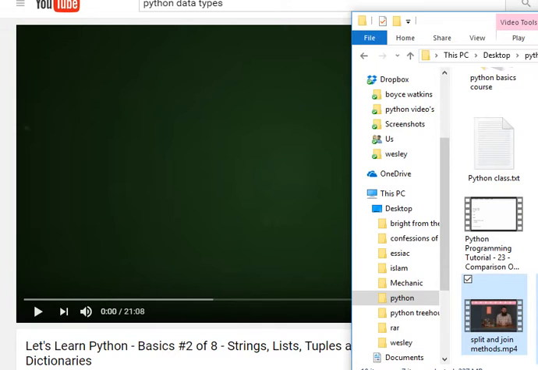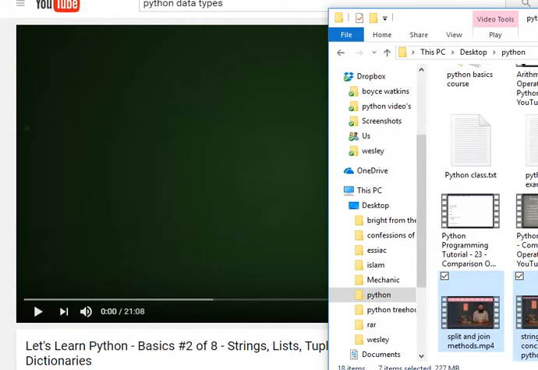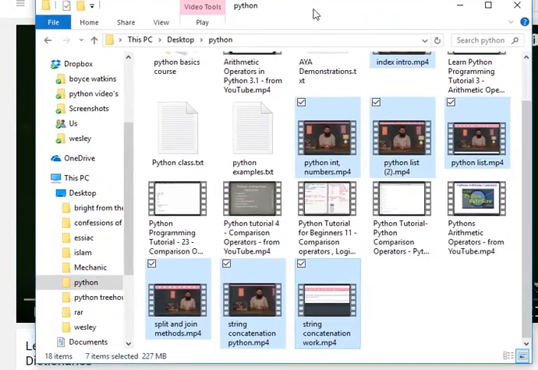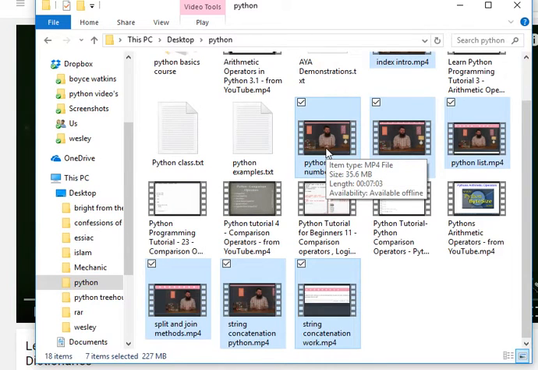Y'all can see part of my screen, not the whole thing. Let's see. All right, so we're gonna start with integers and numbers. That's an easy way to get back started. All right, you ready? 3, 2, 1, let's go.